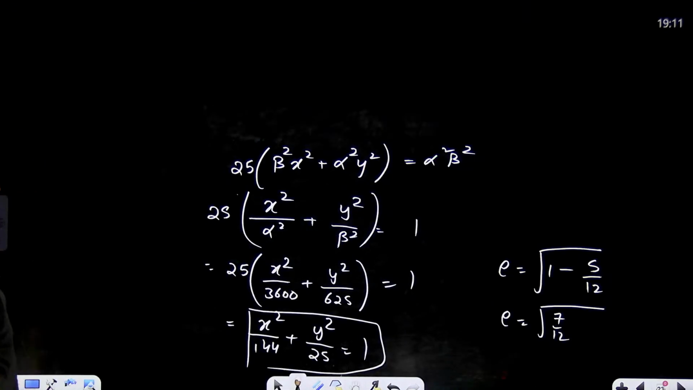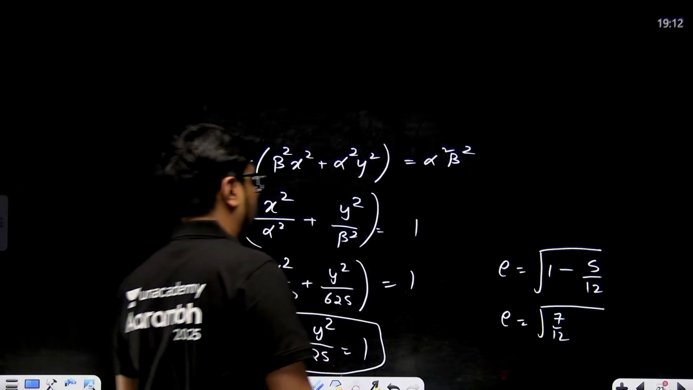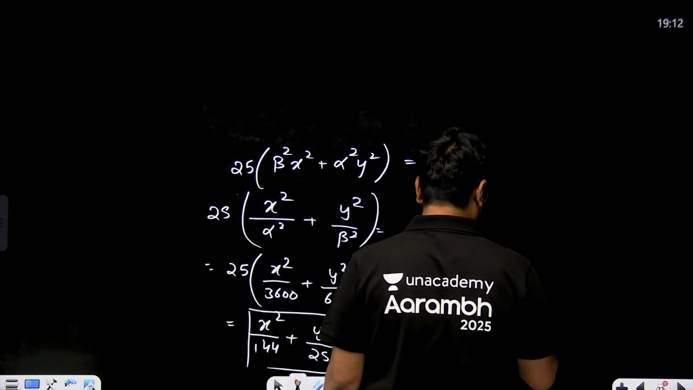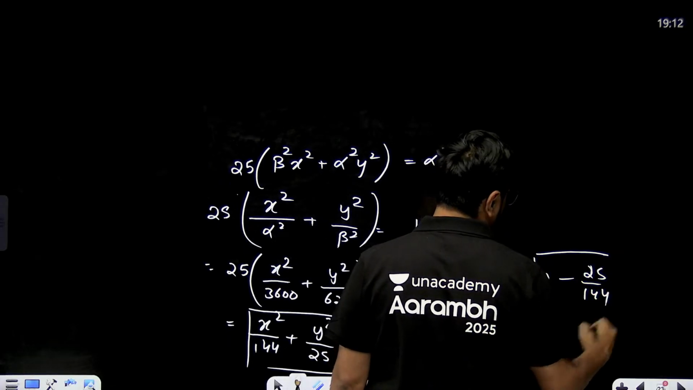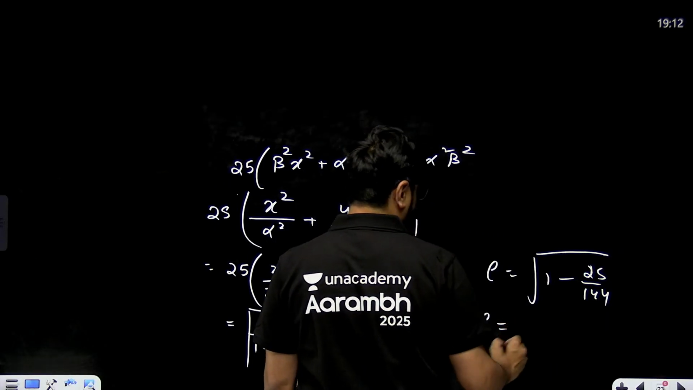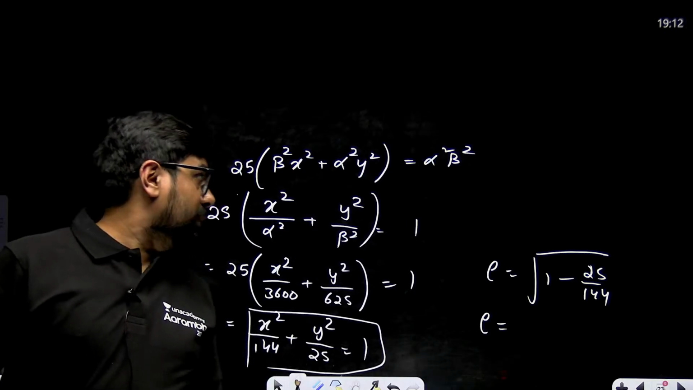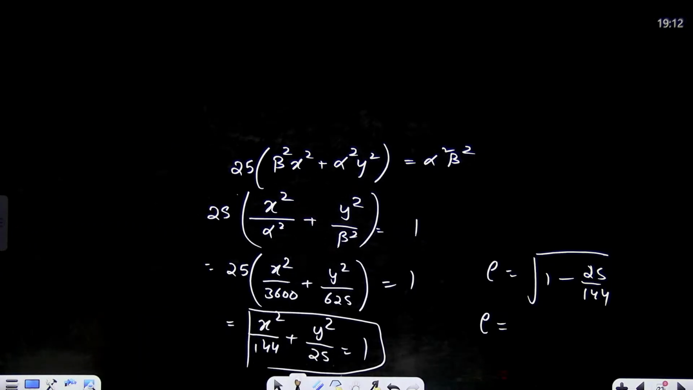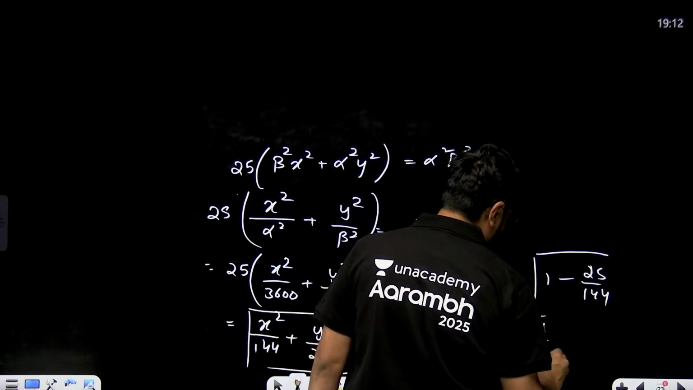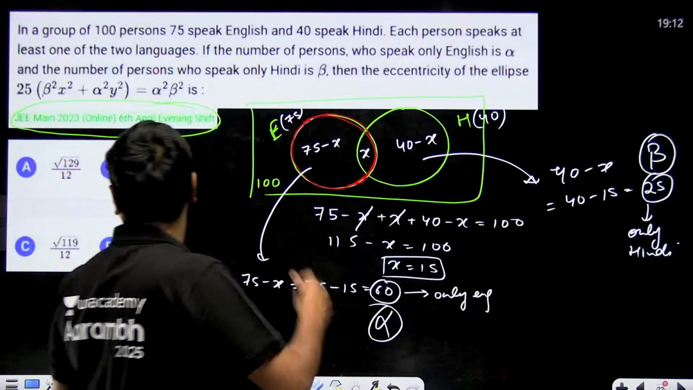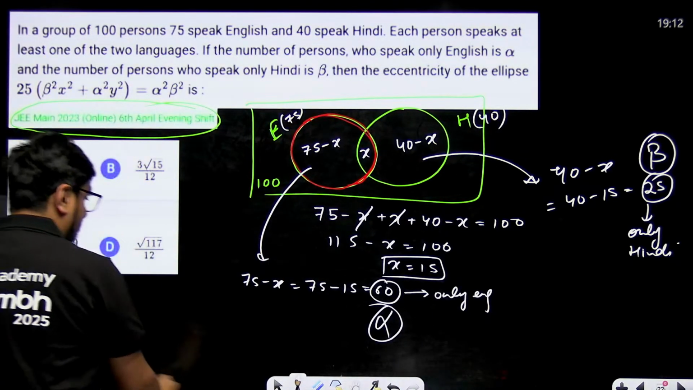Something wrong we are doing here. E will be equal to square root of 1 minus B square by A square, that is 1 minus 25 by 144. This will be your E. So E will come out to be square root of 119 divided by 12. Now check which of the options has square root of 119 divided by 12.